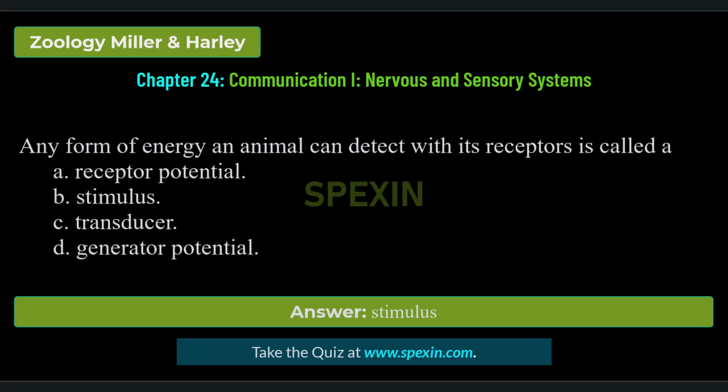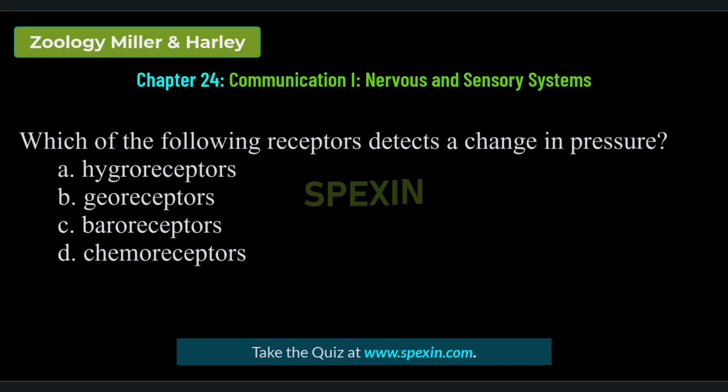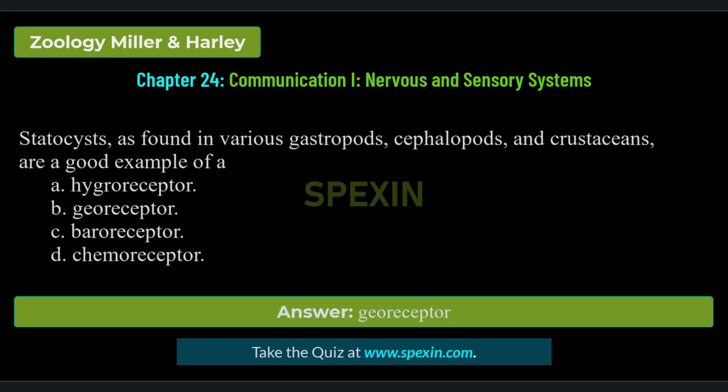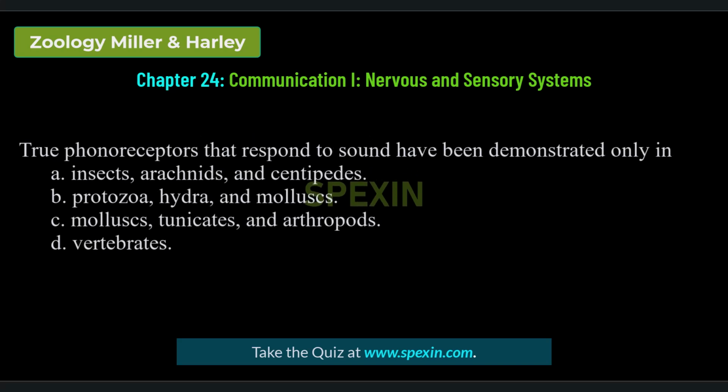Correct answer: stimulus. Which of the following receptors detects a change in pressure? Hygroreceptors, georeceptors, baroreceptors, chemoreceptors. Correct answer: baroreceptors. Statocysts, as found in various gastropods, cephalopods, and crustaceans, are a good example of a hygroreceptor, georeceptor, baroreceptor, chemoreceptor. Correct answer: georeceptor. True phonoreceptors that respond to sound have been demonstrated only in insects, arachnids, and centipedes, protozoa, hydra,